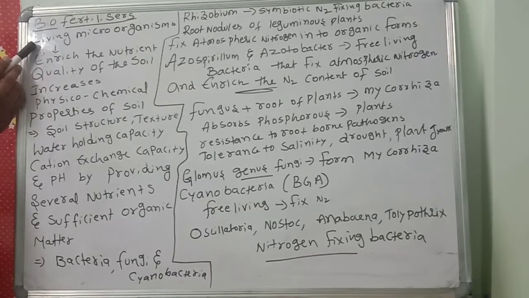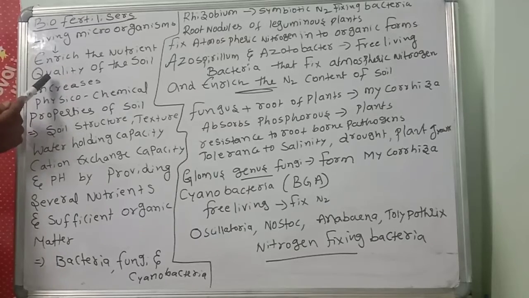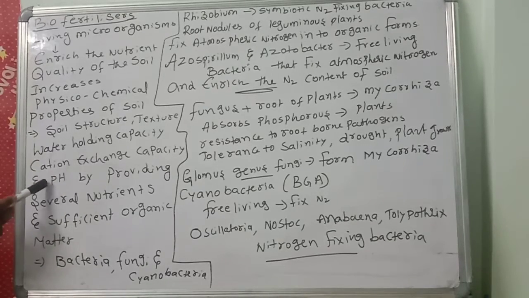They enrich the nutrient quality of the soil and improve its physico-chemical properties, and are helpful for soil structure, texture, water holding capacity, cation exchange capacity and pH by providing several nutrients and sufficient organic matter.